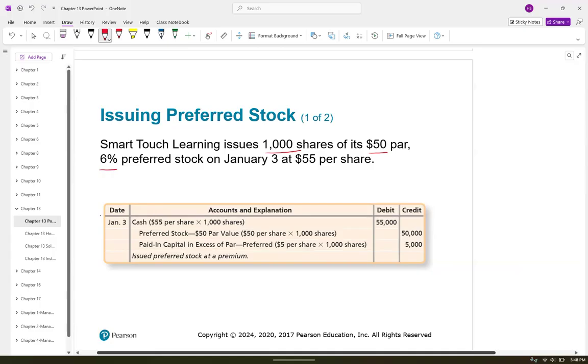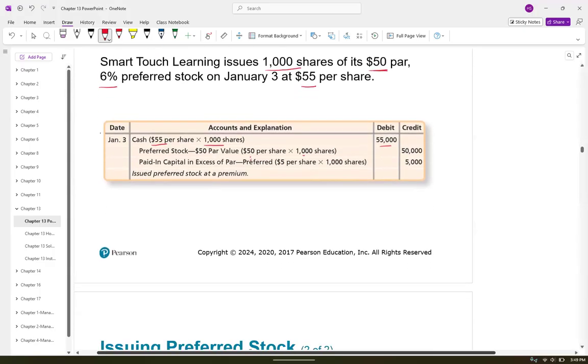Okay, so 1,000 shares, $50 par, and then they did that for $55. So 55 times 1,000 gives me 55,000. The par value, the 1,000 times the 50, goes into preferred stock. My premium of 5,000 is paid in capital in excess of par, hyphen, preferred. The other ones just had common. Okay, almost the same. So try to figure out the things that are the same, and that will make it easier to memorize and know what you're doing.